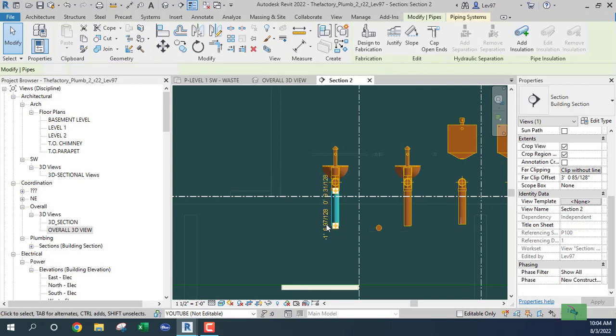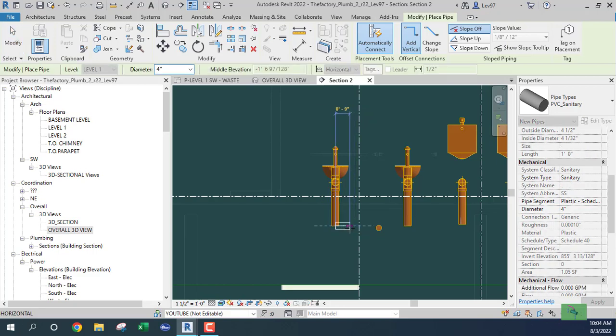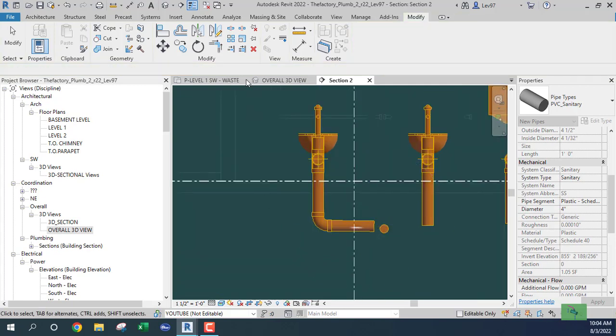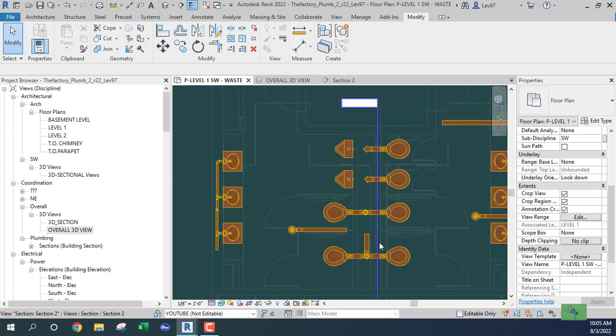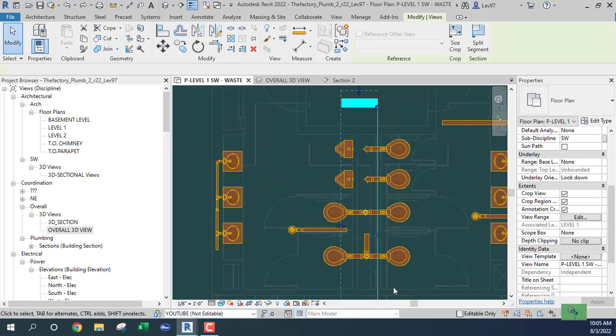I think for my floor drain, I'm gonna come down onto my piping. Let's slope that down. Slope down. Let's go back, because I don't want to go down. I can go up on my floor drain. Let's go this here.